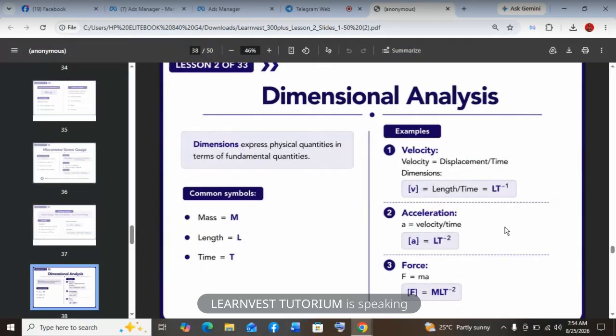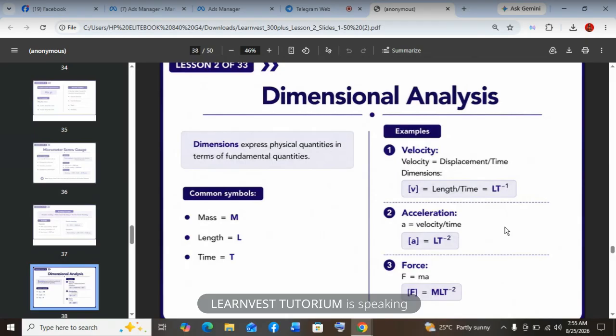In the next slide now, slide 39, let's see that. Both sides of a physically correct equation must have the same dimension. So, for example, v = u + at. Let's check it. Dimension of v is what? L per T. u is also L per T. Then let's check at. at is L per T squared times T. So T will cancel one of the T. You now have L per T. Therefore, the equation is dimensionally correct.